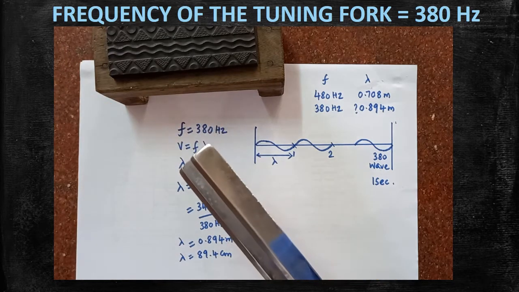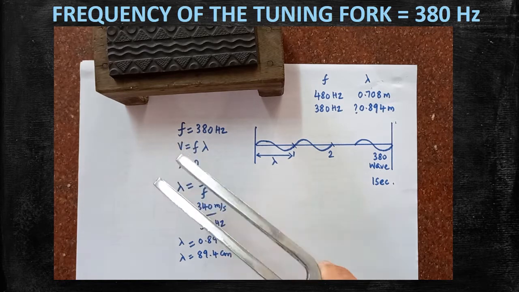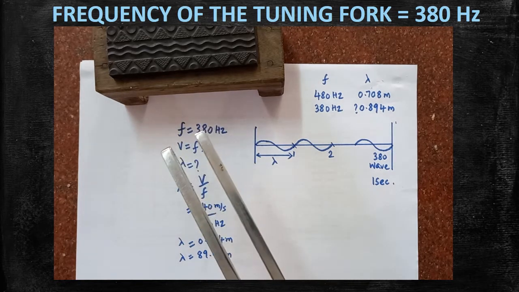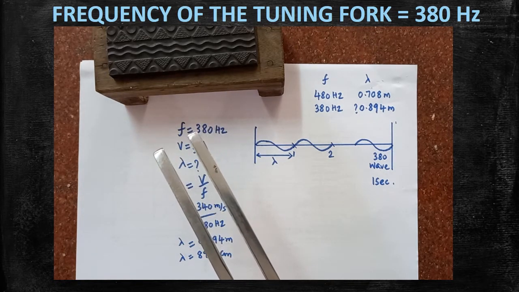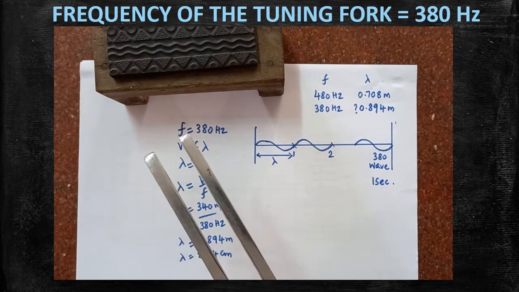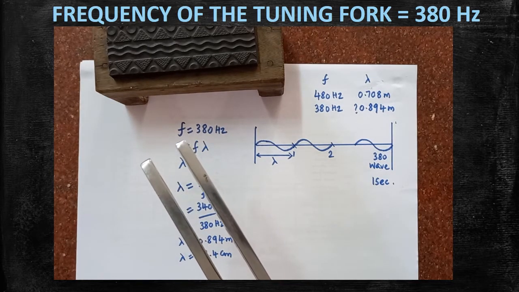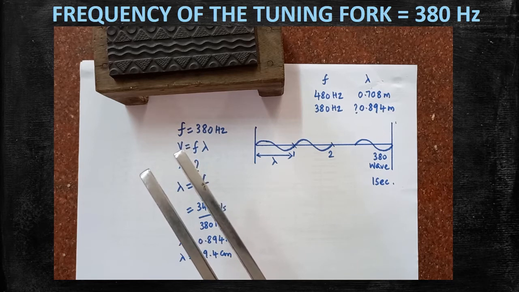Compared to 480 Hertz, the 380 Hertz tuning fork frequency is less, therefore pitch is also less. In the case of 480 Hertz, pitch is more. In the case of 380 Hertz, the pitch is less.